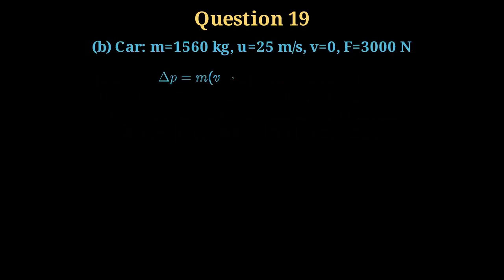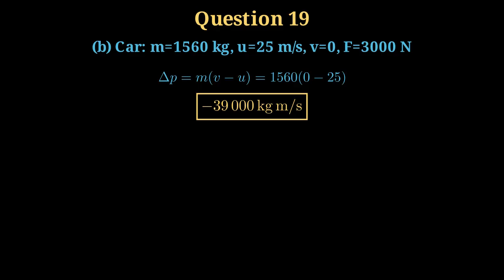Part B. A car of mass 1560 kilograms, travelling at 25 meters per second, is brought to rest by a constant force of 3,000 newtons. The change in momentum is mass times (v minus u), that is 1560 times (0 minus 25), which is minus 39,000 kilogram meters per second.